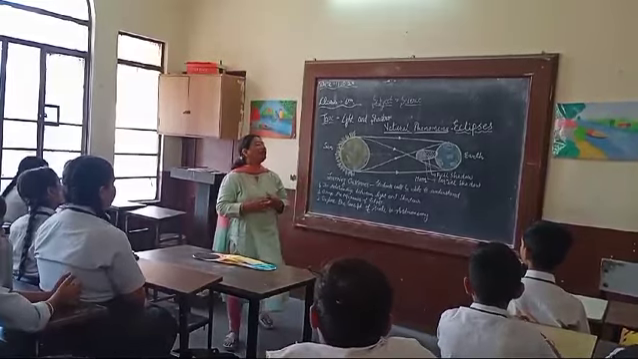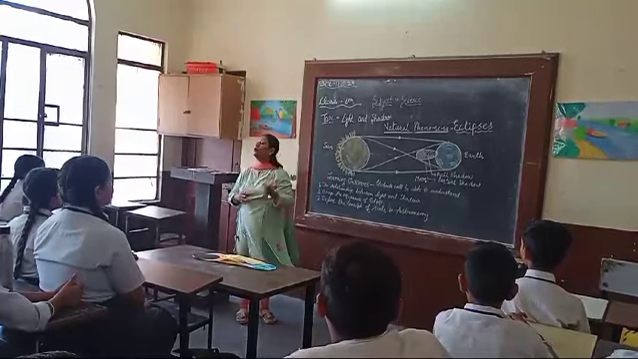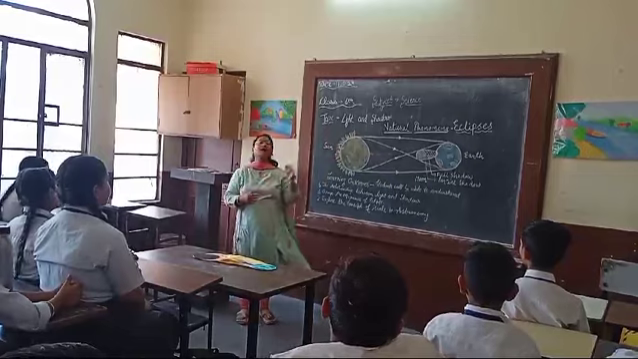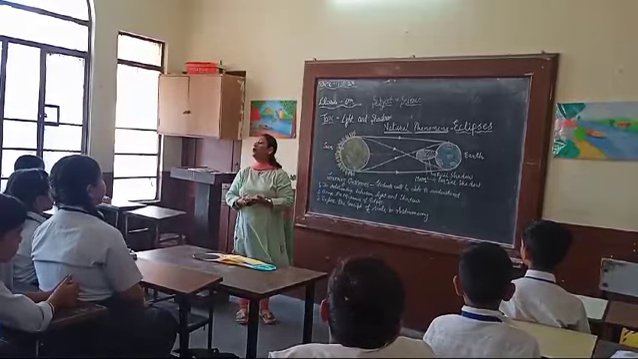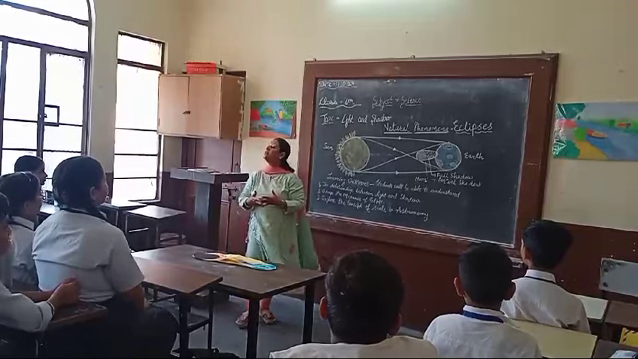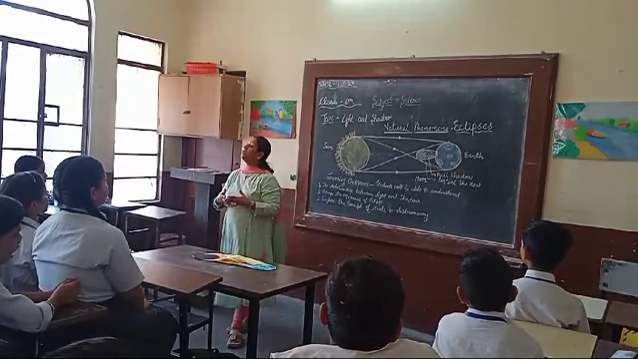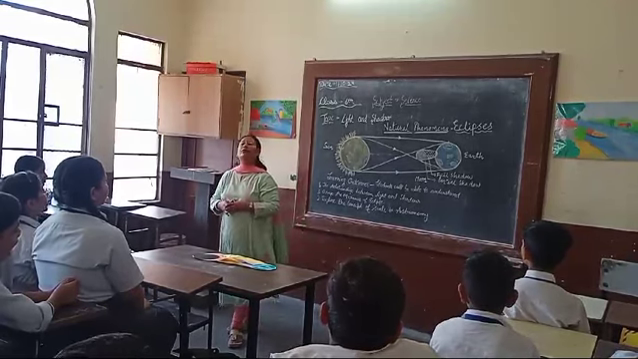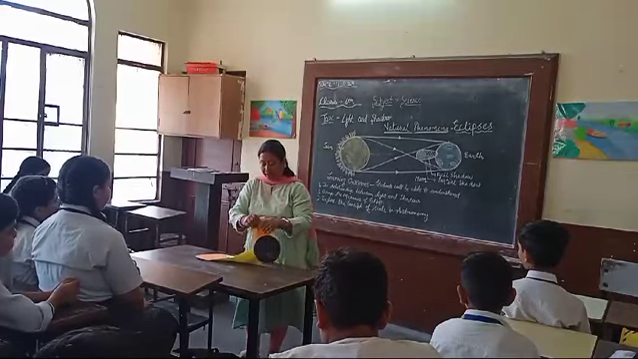So in the diagram you can show that whenever the moon, during its revolution around the earth, comes in between the earth and the sun, it casts its shadow on the earth. That means it obstructs the path of the sunlight, and that part of the earth will not see the sun. So that is known as the solar eclipse. Okay, let's show you with the help of a chart here.